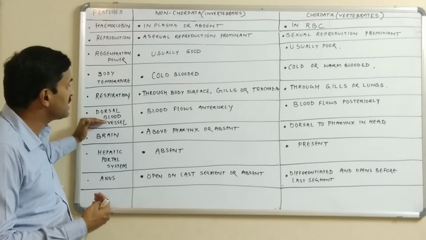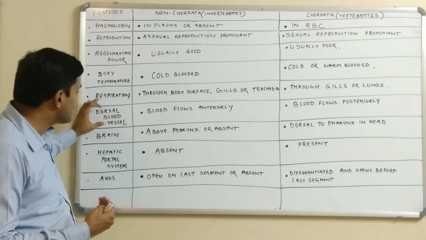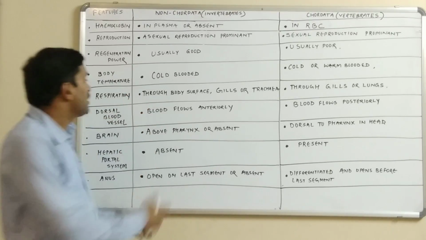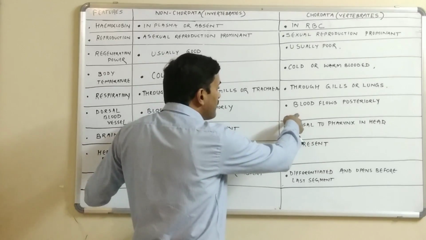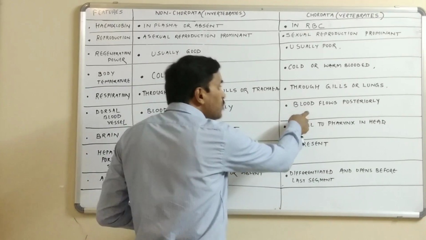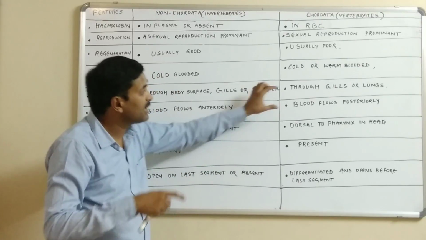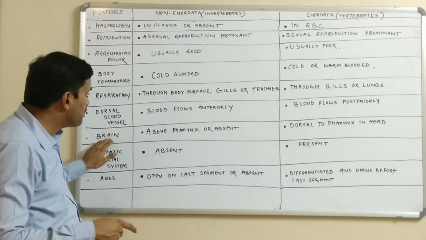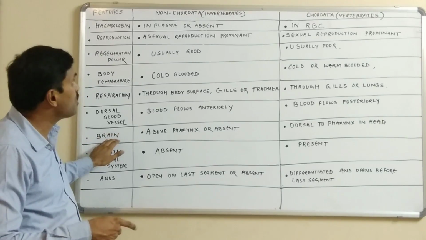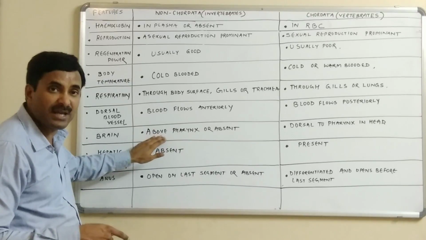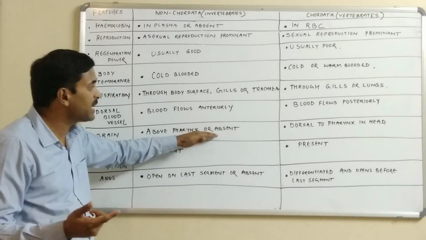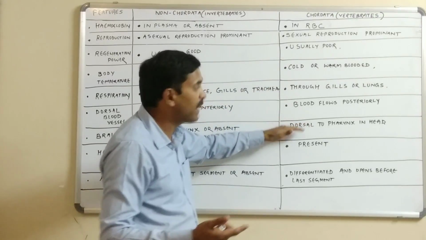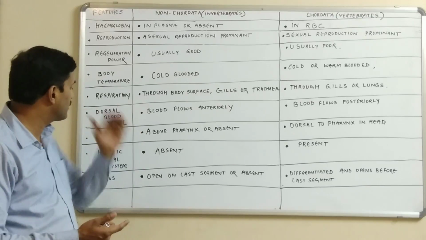The dorsal blood vessel is there, but the blood in them flows anteriorly. But here in the dorsal blood vessel, the blood flows posteriorly, not anteriorly. Here in the case of the chordates, the blood flows posteriorly. Now what about the brain? The brain is present in the non-chordates above the pharynx, but there are few forms in which the brain is absent, while here in the chordates, the brain is dorsal to the pharynx and it is present in the head region.